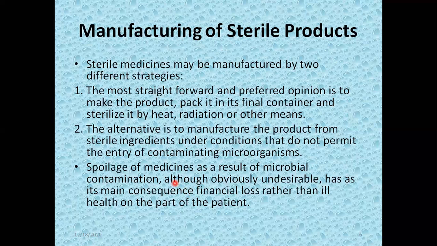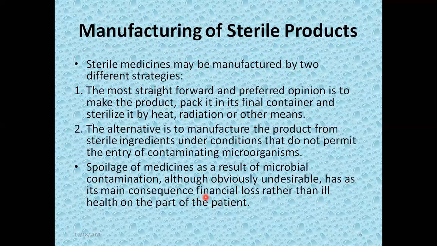Spoilage of the medicine as a result of microbial contamination: we know that if these sterile products are not sterile and if they are contaminated, then it leads to spoilage of the medicine. It leads to destruction of the active ingredient, and it has one most important drawback, that it produces an economic burden for the patient, because the patient has to purchase the medicine.